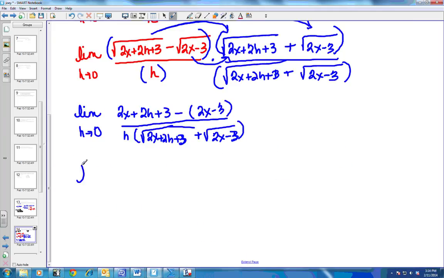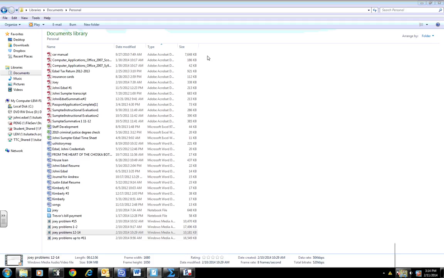Okay, so now I have the limit as h approaches 0 of 2x plus 2h plus 3 minus 2x plus 3. Let's see, plus 3. That's going to be minus. I'm checking to see, because this should be a minus right here. Hang on. Did I write it down wrong? Oh, I did. I just copied it down wrong. Oops.